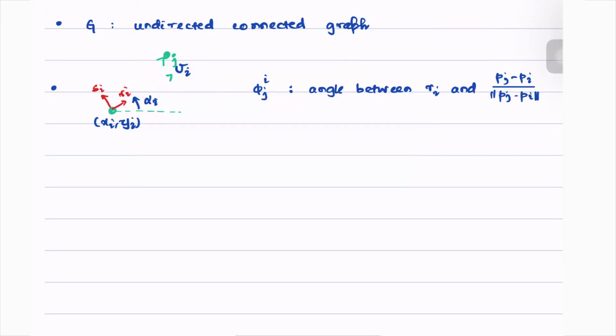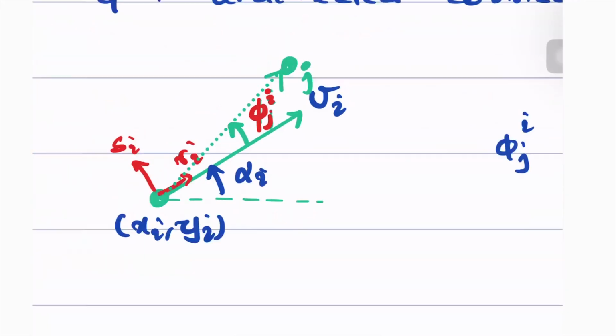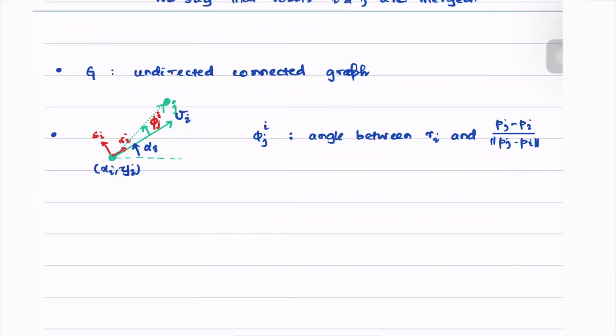Phi ji is this angle measured from Ri to this unit vector. Let us also mention that it is measured from Ri.